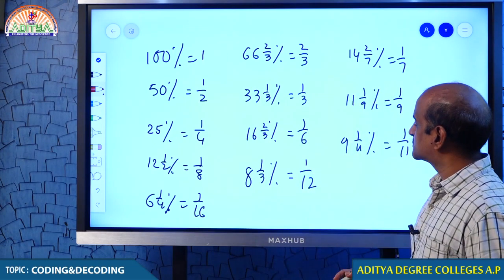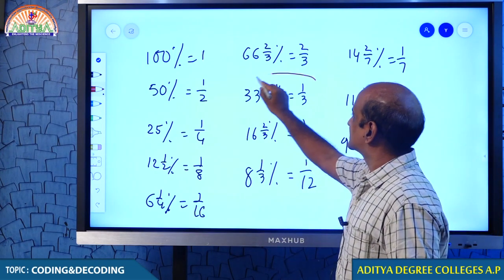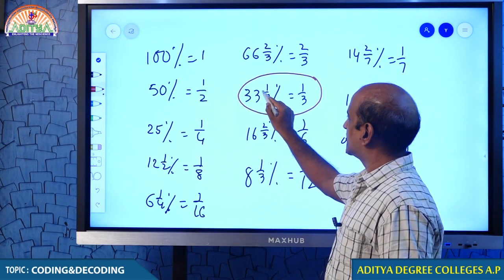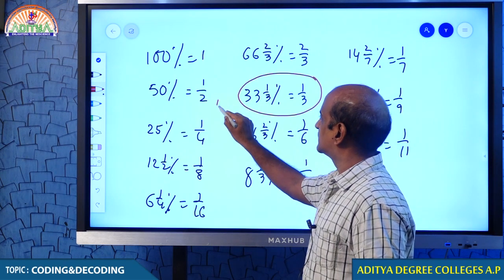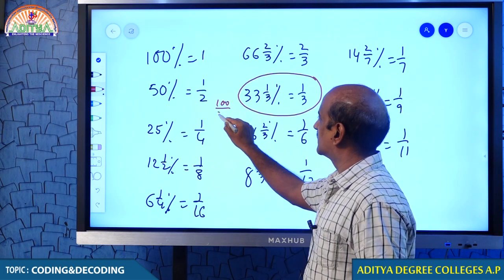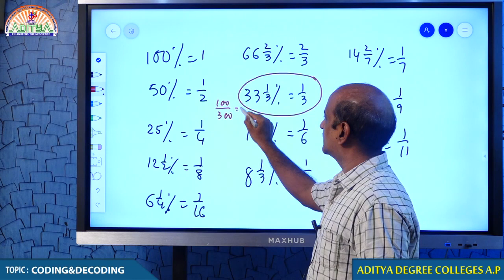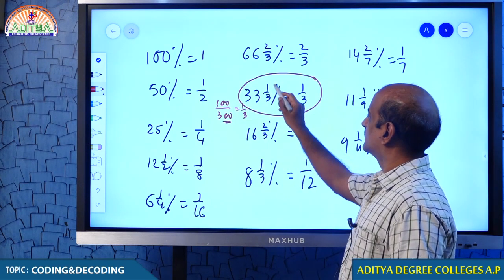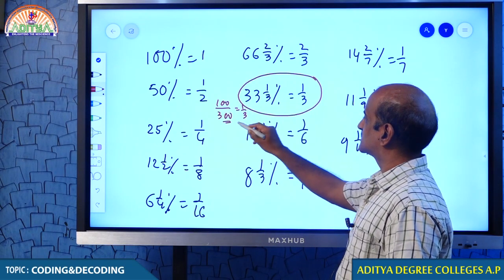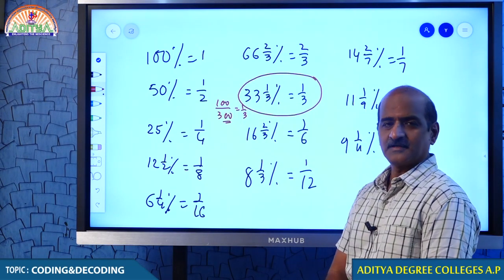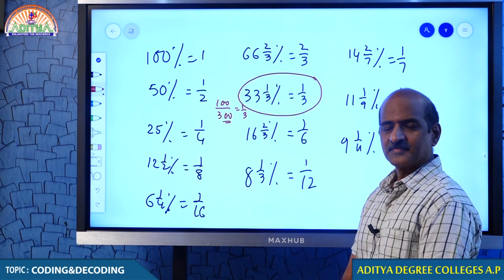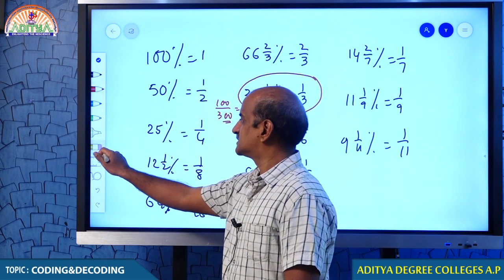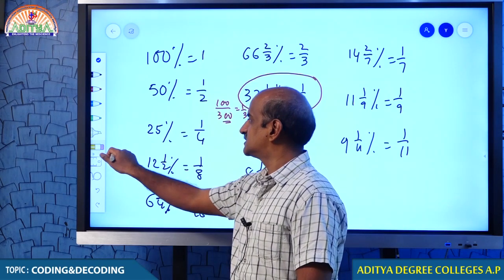Come on, tell me which fraction you want me to explain. Shall we discuss this one? Just look at that. 3 into 33, 99. 99 plus 1 is 100. 100 by 300, 1 by 3. You say why 300? Percentage. If you want to remove the percentage, 3 becomes 300. Isn't it? I hope you understand this. But anyway, if you memorize these numbers, obviously it is easy to handle the question.